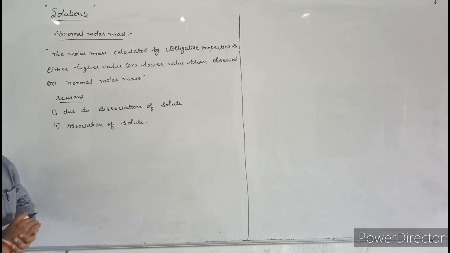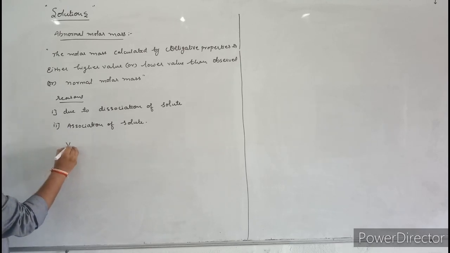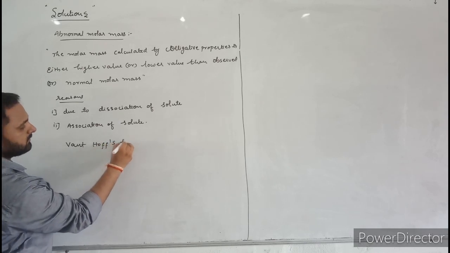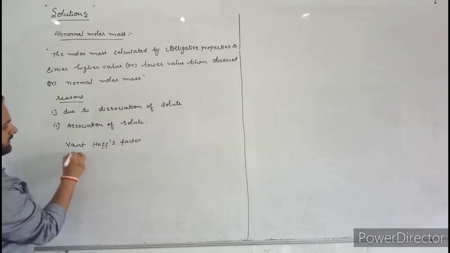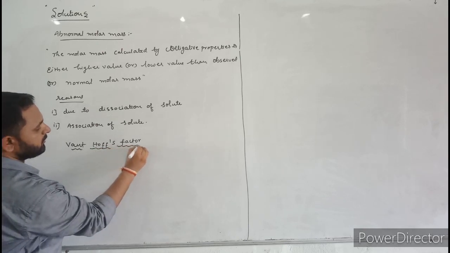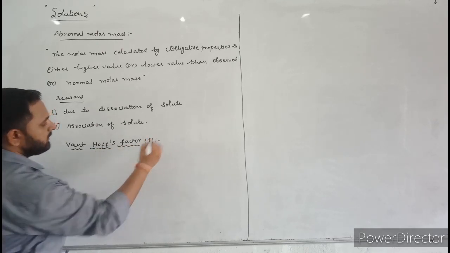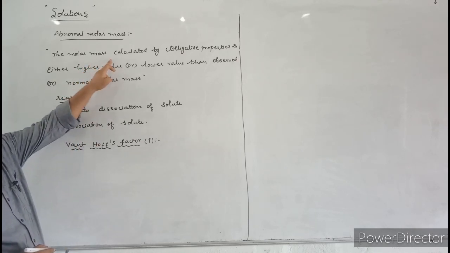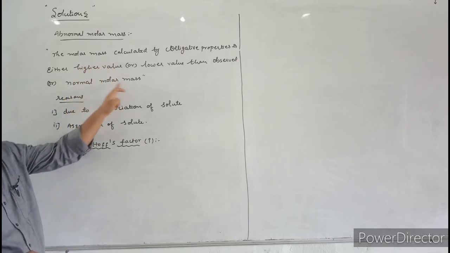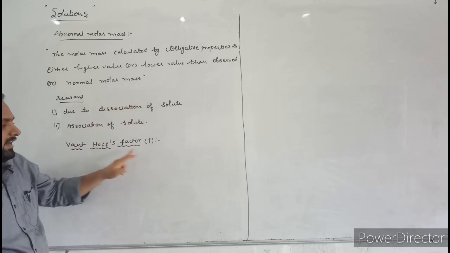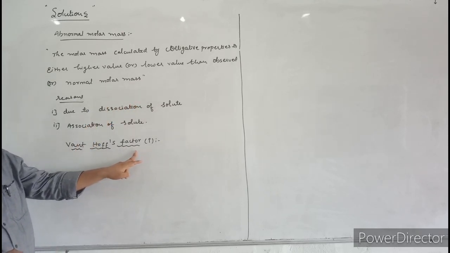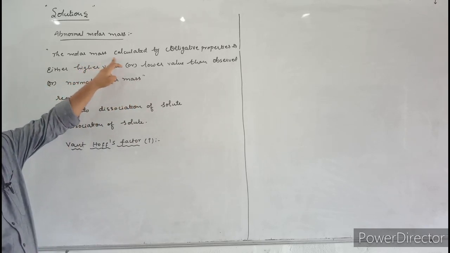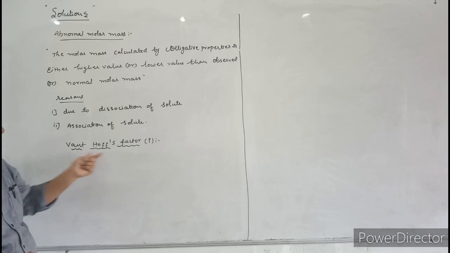Next, let us discuss Van 't Hoff factor. The Van 't Hoff factor is denoted by i. The Van 't Hoff factor is introduced to equalize the calculated molar mass and the normal molar mass. What is the Van 't Hoff factor? The ratio of observed molar mass to calculated molar mass is called the Van 't Hoff factor.